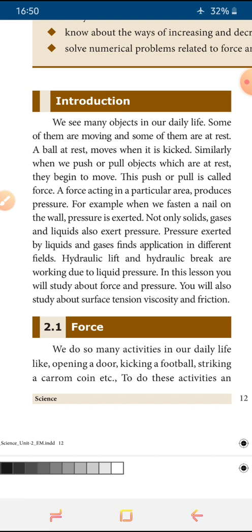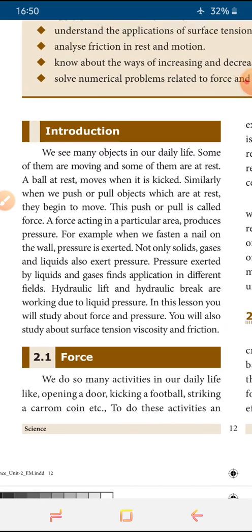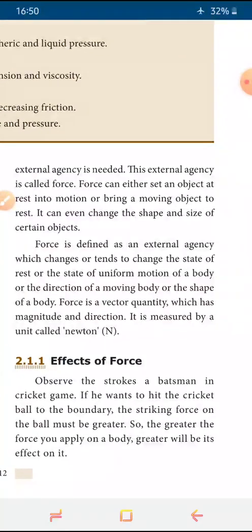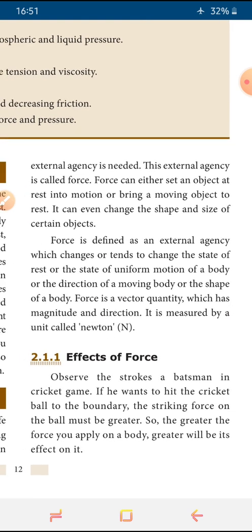Okay, and now we'll see the definition of force. It is nothing but an external agency that changes the state of rest or the state of motion of a body. For example, in our home, the chair or sofa is in a rest position. Until when will it remain in the rest position? Until we apply some force.